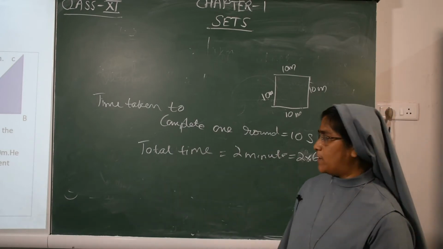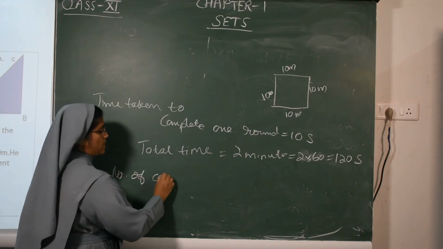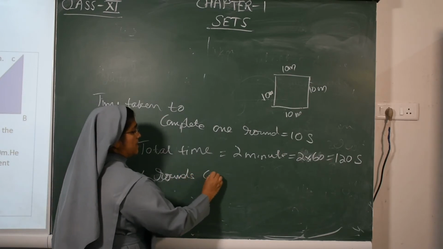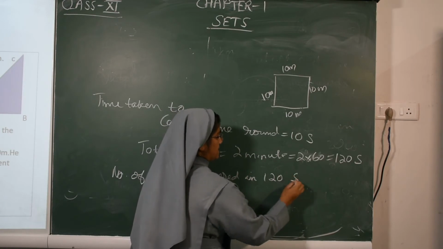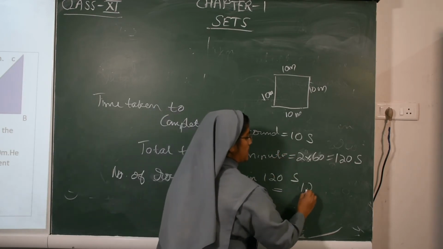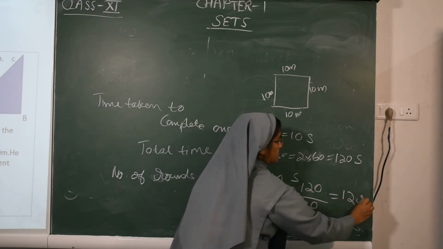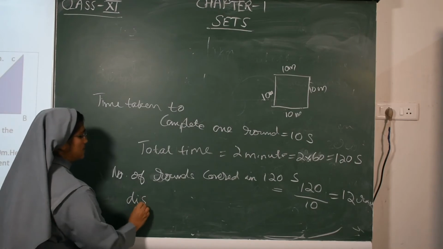Now the number of rounds covered in 120 seconds means 120 by 10. So 12 rounds.